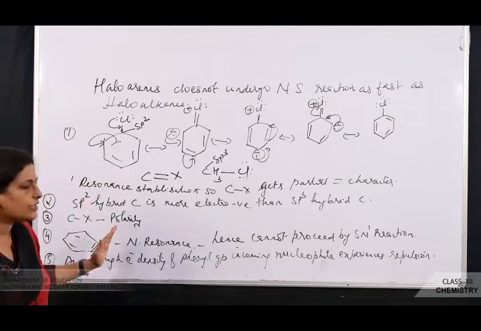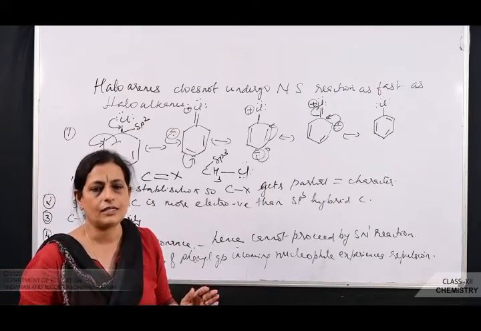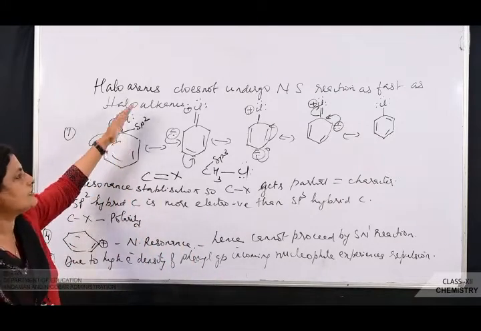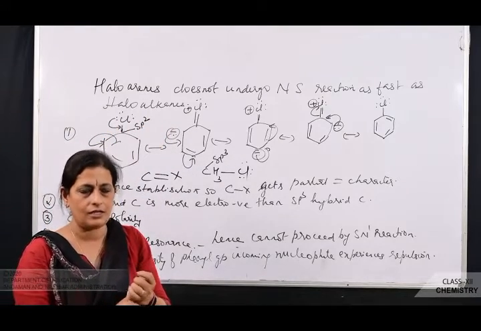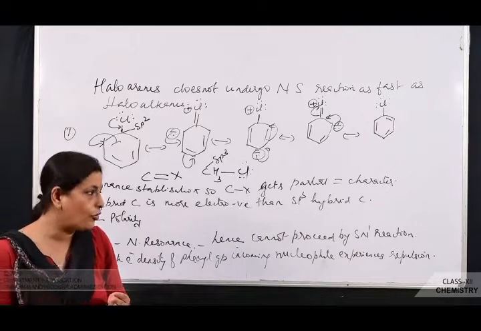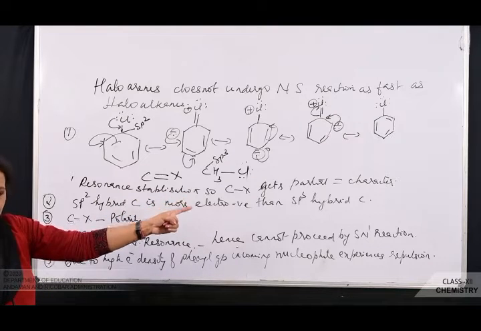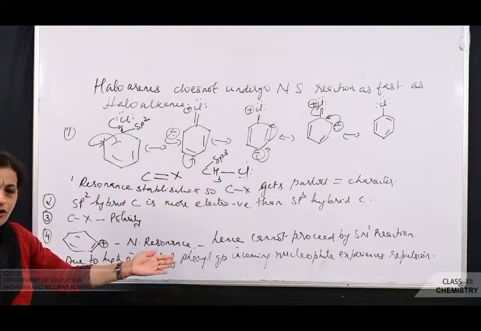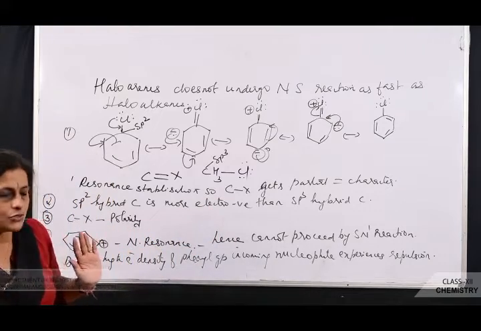So these are the 4 reasons why haloarenes do not undergo nucleophilic substitution reaction as fast as haloalkanes. In case of haloalkane, there is no resonance stabilization. So the carbon halogen bond is not getting double bond character. So polarity is more, and then the hybridization of the carbon is what? sp3, and the carbocation formed easily proceeds by what? SN1 reaction or SN2 reaction.